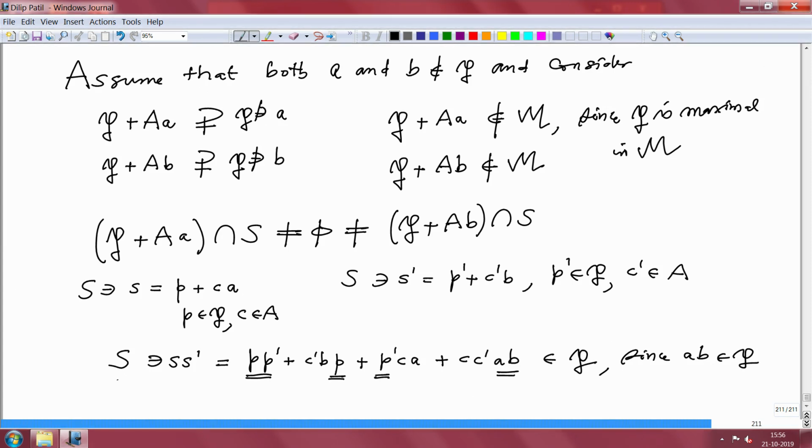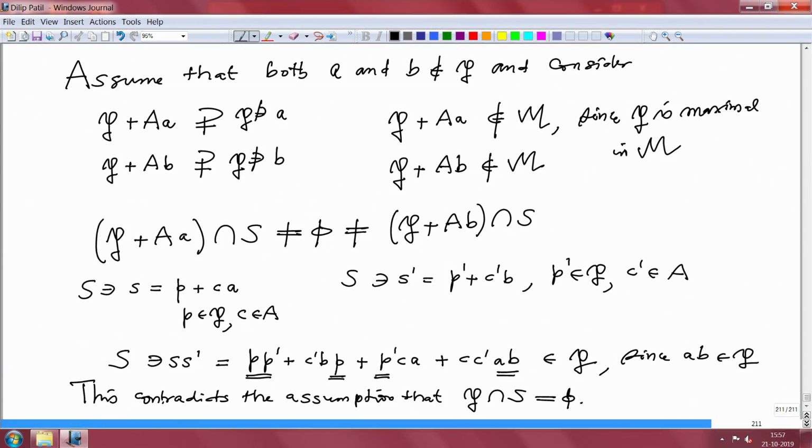But then this is in S, so this contradicts the assumption that P intersection S is empty. So, therefore, this completes the proof that the maximal elements in this M are prime ideals.